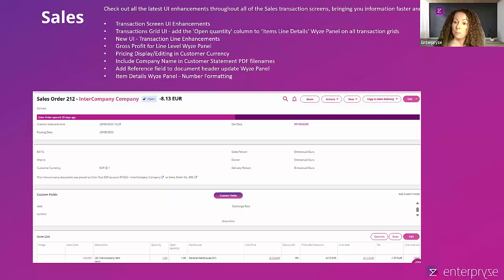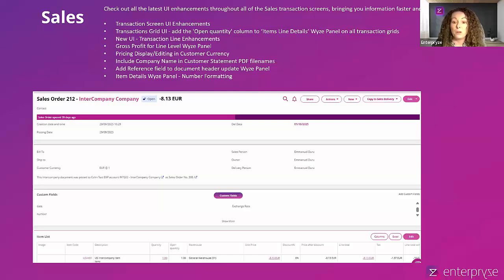And that will just give you a breakdown of the gross profit that's been calculated at line level for that particular stock item. As you know, back a couple of months ago in a previous release, we gave that to you through the gross total at the bottom of the document for the overall document itself. If you wanted to see the gross profit at line level, you would have to expand the line when viewing the transaction. But now we're giving it to you directly from the line itself by simply clicking on the line total. And you will see that again in the live demonstration where you'll have the purple click through on the line total to click in and see that.